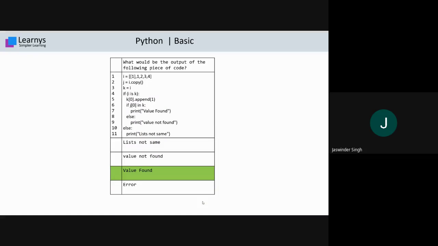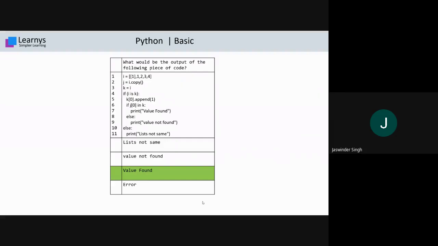At statement number 6, if j of 0 in k, what is the value of j of 0? J of 0 is some value that contains 1. Is it in k? Yes, it is available in k. If it is available, it will print value found. So the output is value found. So k contains the 1 at the 0th location.